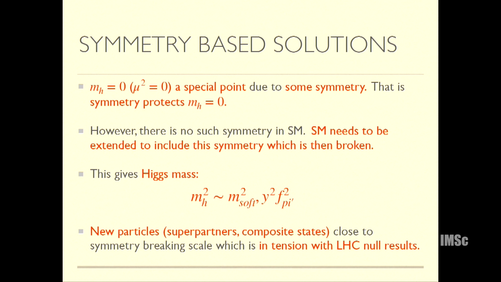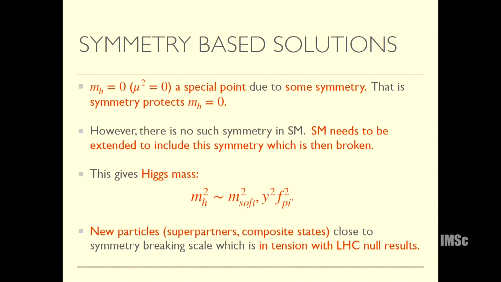And of course, we know that most of the solutions to the hierarchy problem use some symmetry. These are the so-called symmetry-based approaches. In these approaches, you embed the standard model in some more elaborate framework where there is some symmetry which prohibits the Higgs mass. In other words, if mh becomes 0, or if this mu h becomes 0, that enhances the symmetry. So mh is protected by symmetry, and a corollary of this is that there is no such symmetry in the standard model that can protect the Higgs mass.